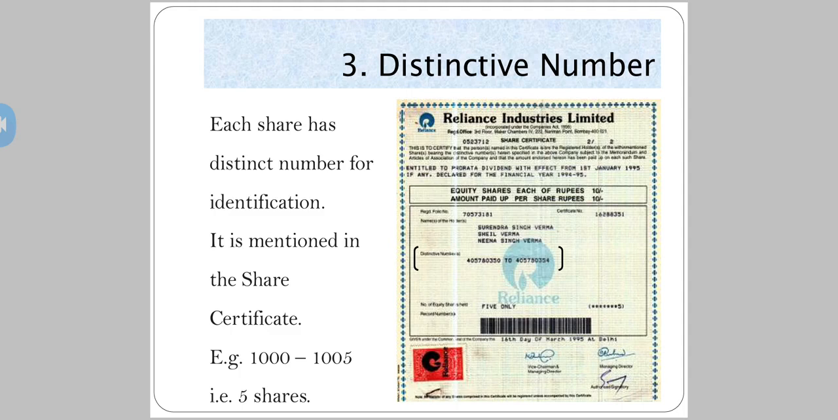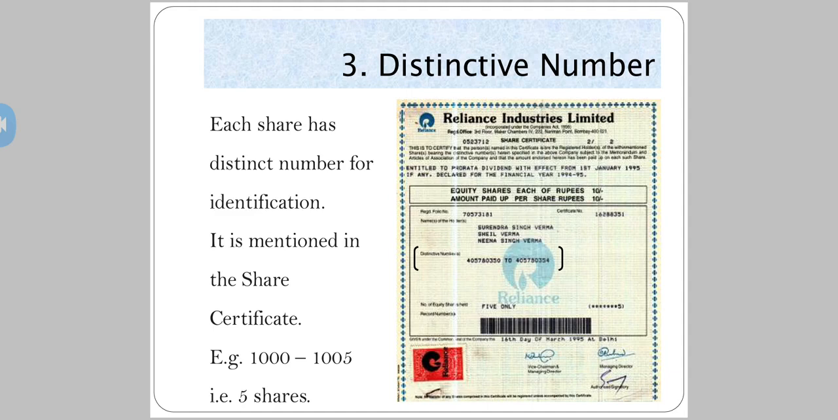So in the case of shares, when a person invests in the shares, they get a share certificate as evidence. Now each share certificate has different numbers. Distinctive number means different numbers. See, each share has distinct numbers for identification. It's very important for identification, right? Share number 1, share number 2, 3, 4. Like this way you have distinctive numbers. It is mentioned in the share certificate itself.